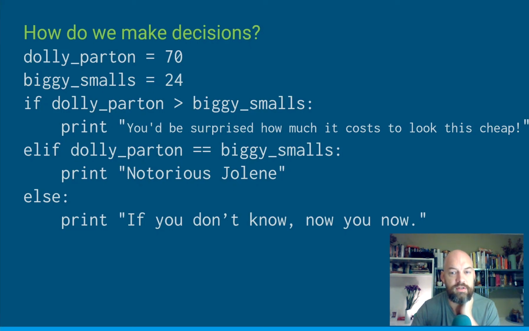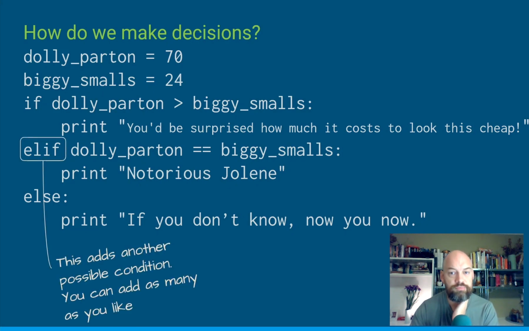Then it will print Notorious Jolene, which is actually quite a fun remix. Otherwise, it'll print, if you don't know, now you know. So what we're dealing with here is this decision-making system that allows different bits of code to run depending on what the value of those variables is.